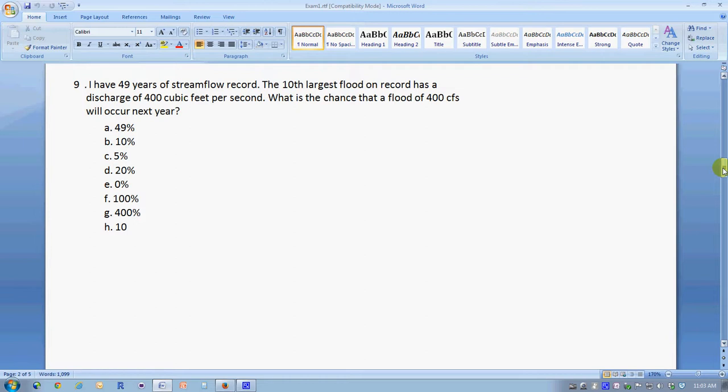So for this 400 cubic feet per second flood, the chances are 1 in 5, are 5. The return period, I got ahead of myself. The return period or recurrence interval of the 10th largest storm would be estimated at 5 years. If the storm comes around once every 5 years, the chance that it'll happen in any particular year is 1 over 5, or 20%, and that's answer D.